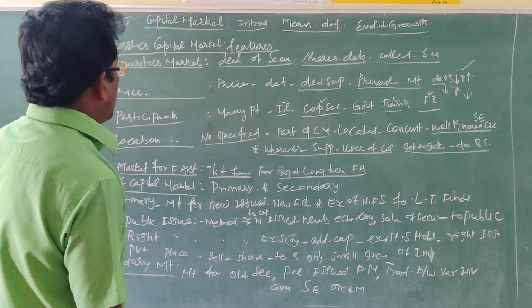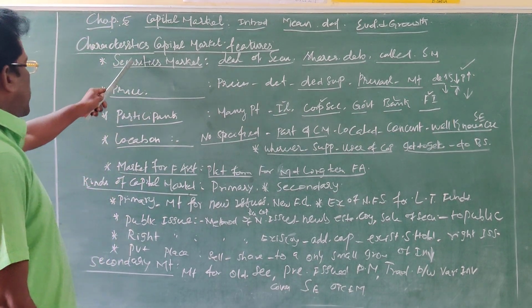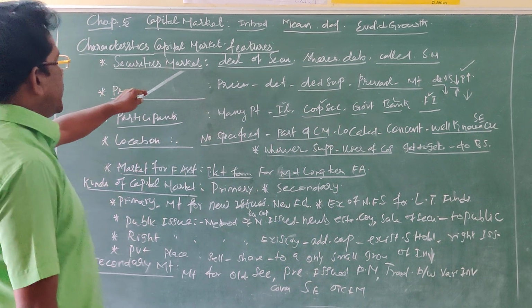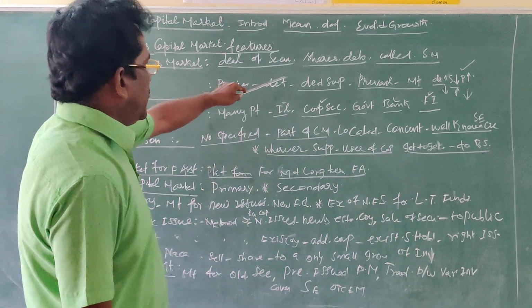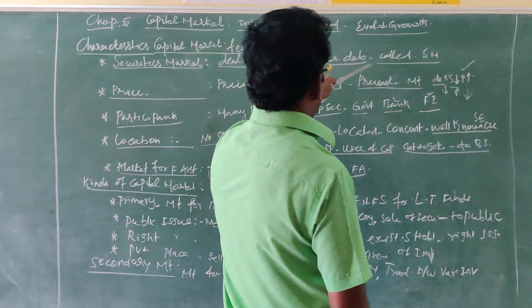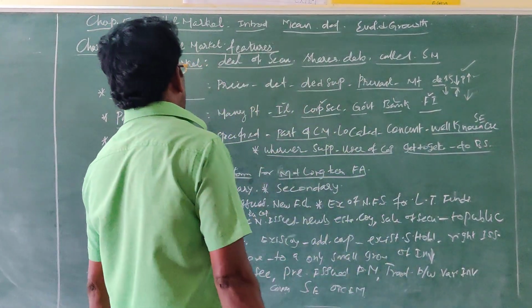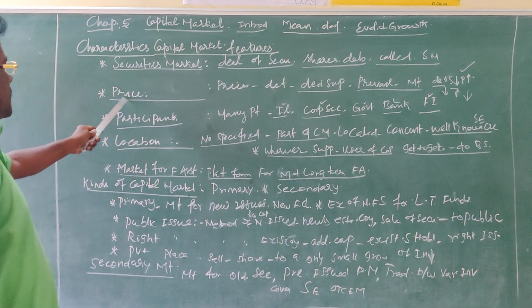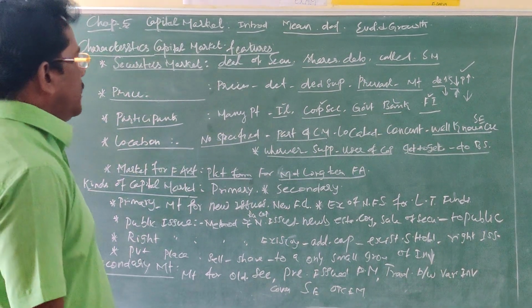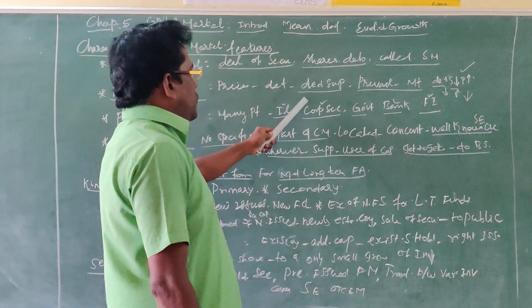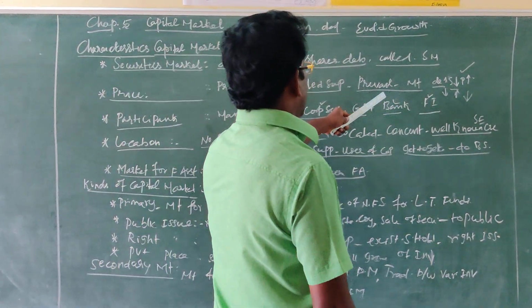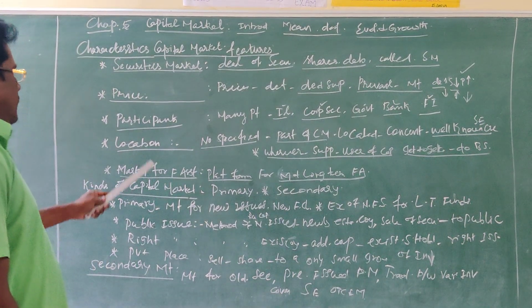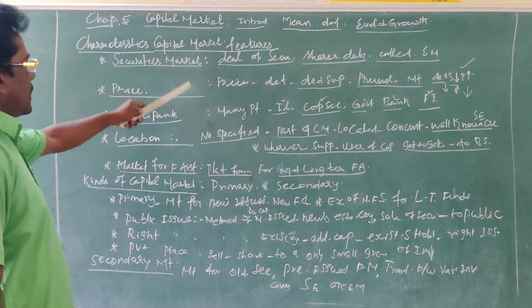A capital market should possess the following characteristics or features. Number 1, securities market. The capital market deals in various securities like shares and debentures, so it is called the security market. Number 2, the prices of the securities are determined by the demand and supply position prevailing in the capital market. Third, who are the participants in the capital market?